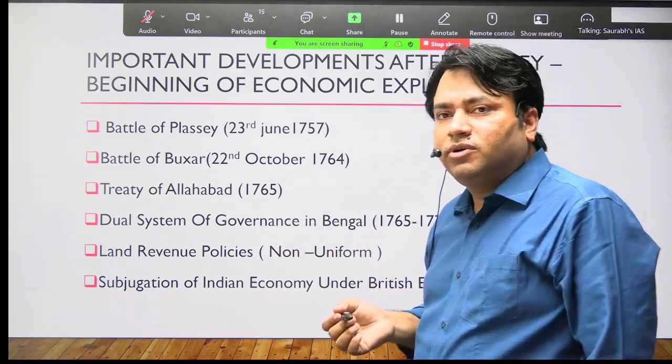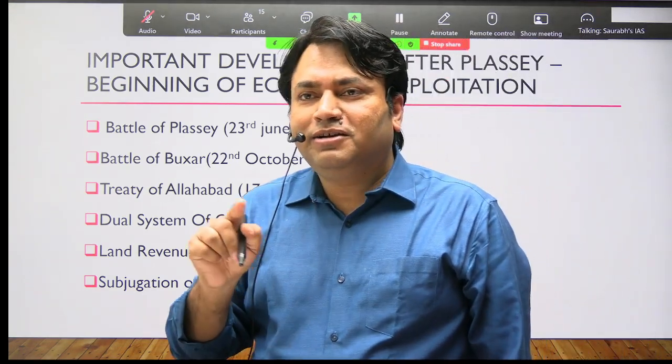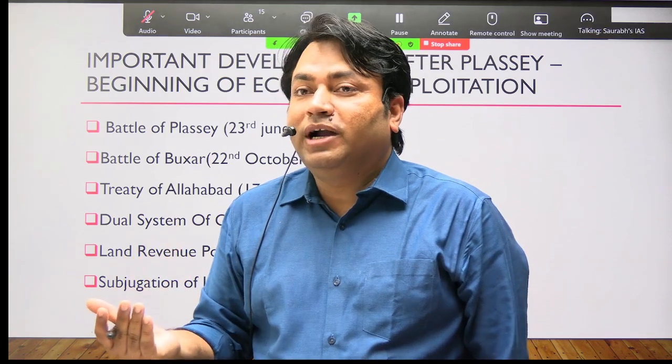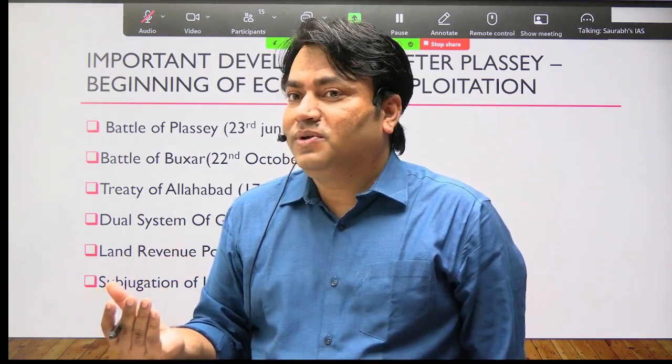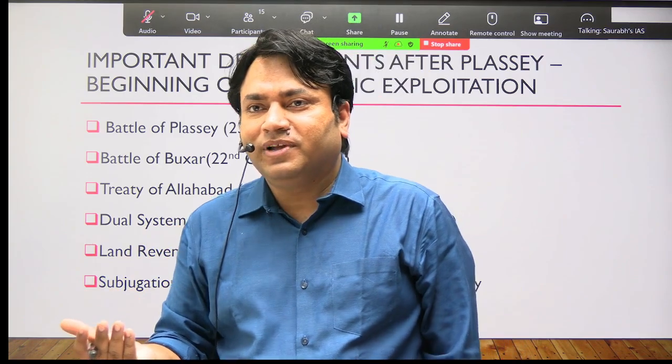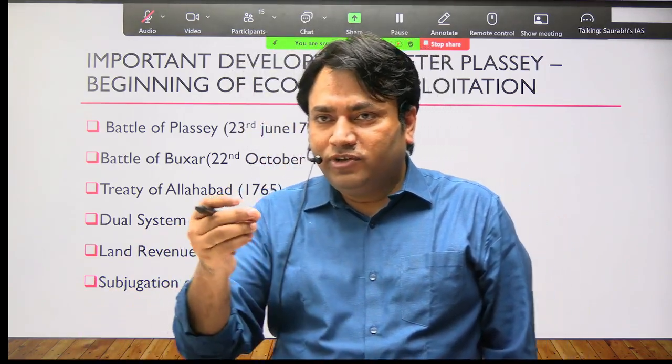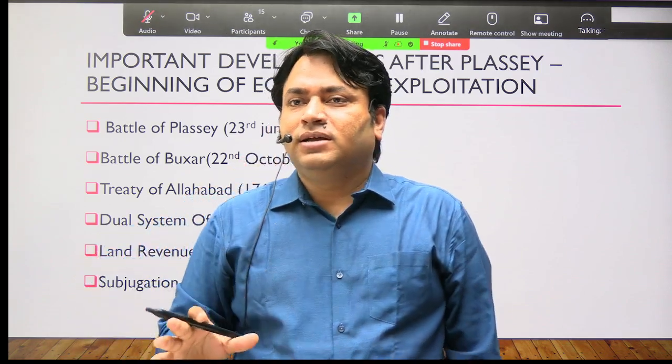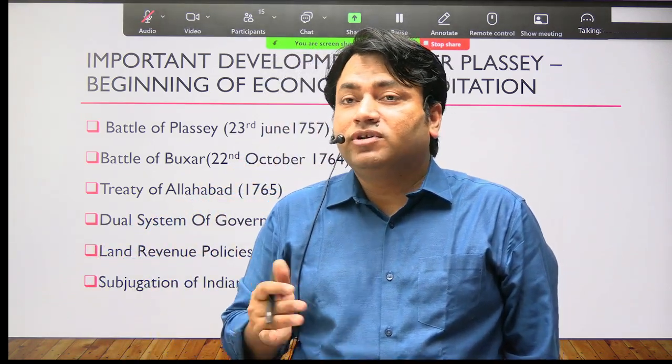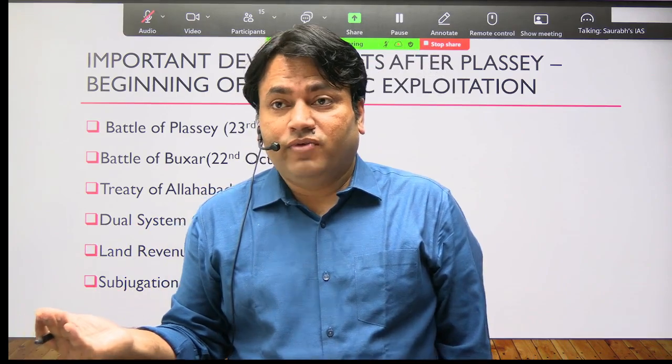In this dual system of governance, the land revenue was collected from the people. But was there any particular model? No, no particular model. The models which were already in practice were followed, and there was a great deal of confusion also. Why confusion?